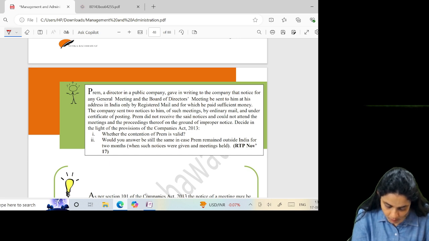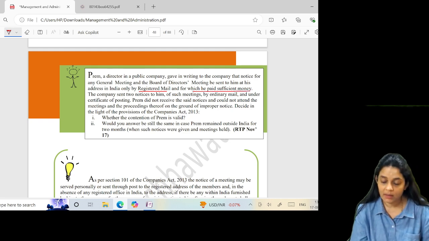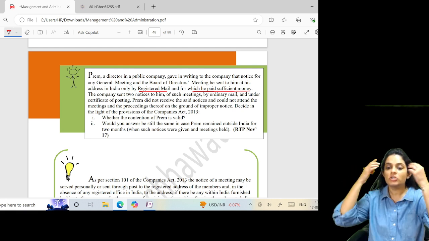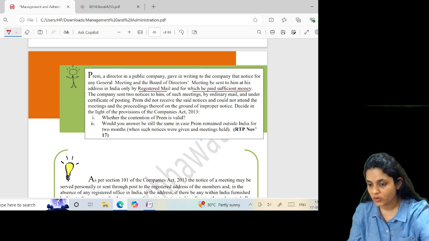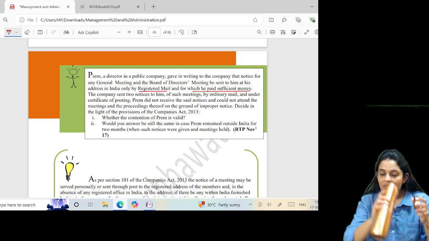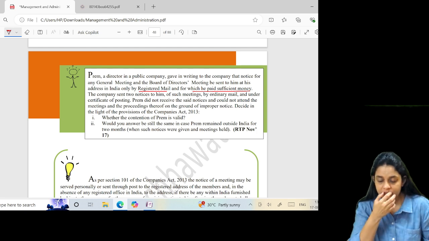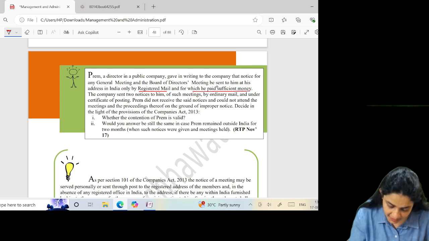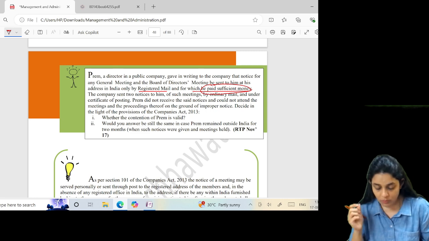Prem, a director, gave in writing to the company that notice for a general meeting should be sent to him at his address in India only by registered mail, for which he has paid sufficient money. So here there is an involvement of section 20, which is service of documents, which says that if a member has specified a particular mode for dispatch of notice and has paid money to the company for such, then notice must be sent to him in that mode only.